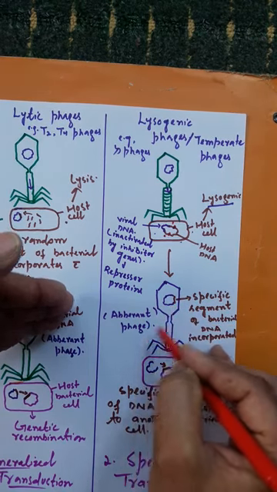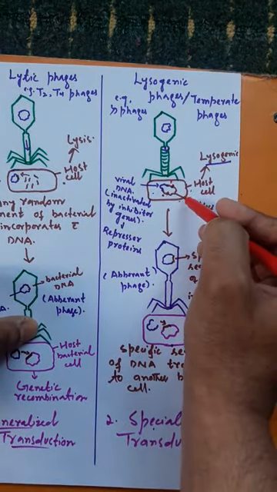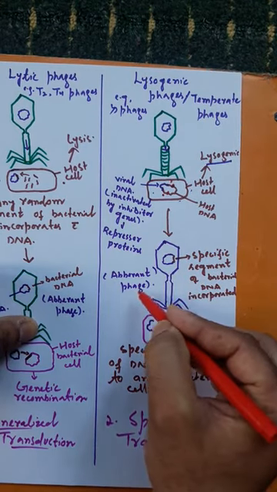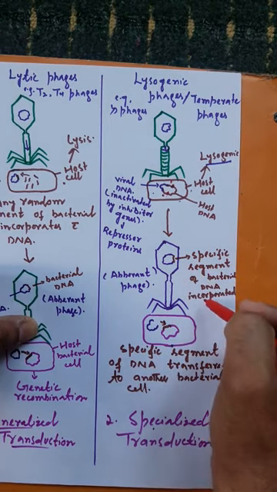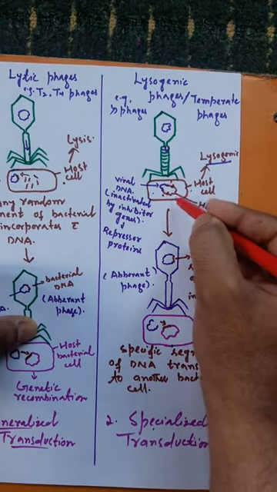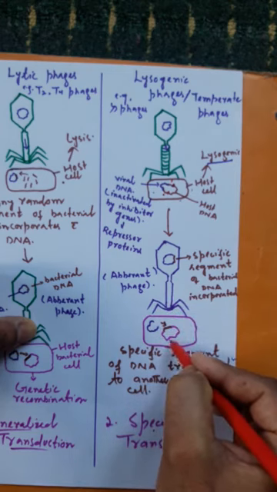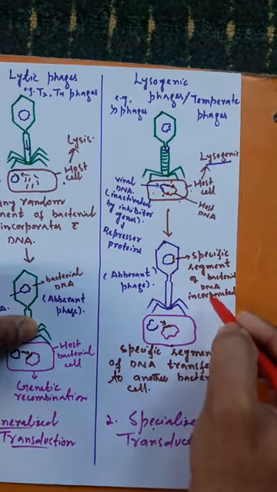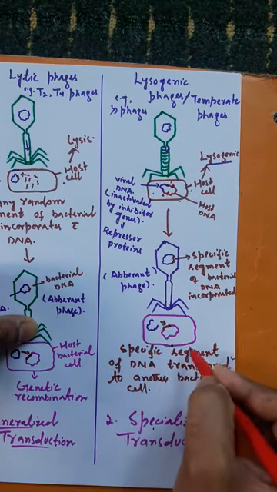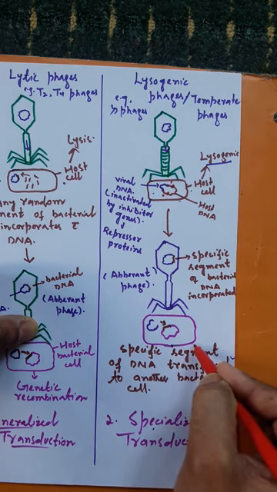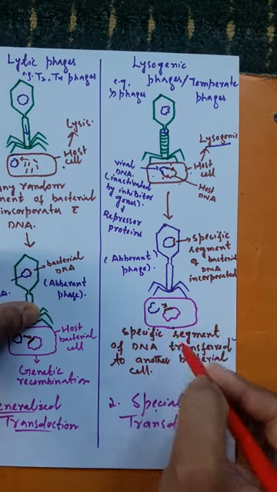When this attacks another bacterial cell of the same species, this aberrant phage, a lysogenic phage carrying a specific segment of bacterial DNA from this bacterial cell, penetrates its viral DNA inside the next bacterial cell, and this specific segment of bacterial DNA gets integrated with the bacterial DNA of the next cell, and with the result it brings genetic recombination in this bacterial cell.